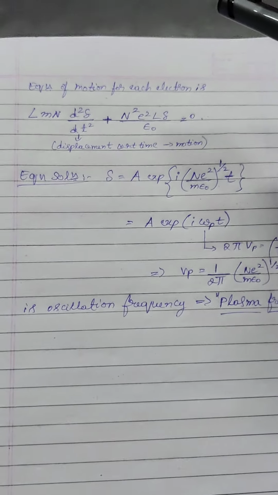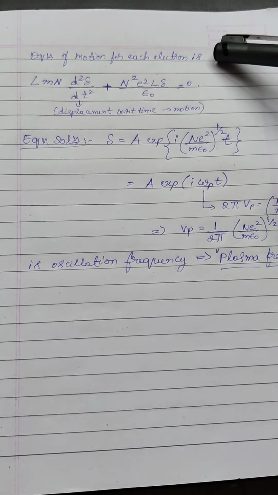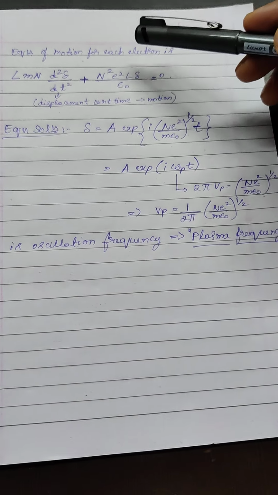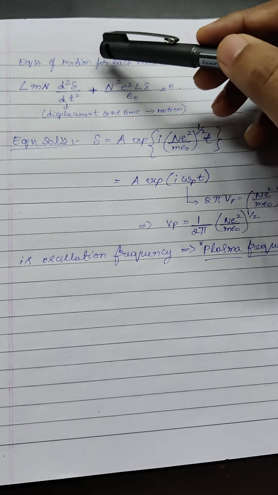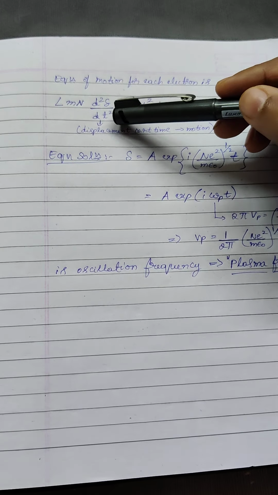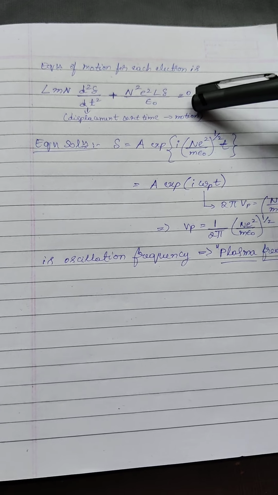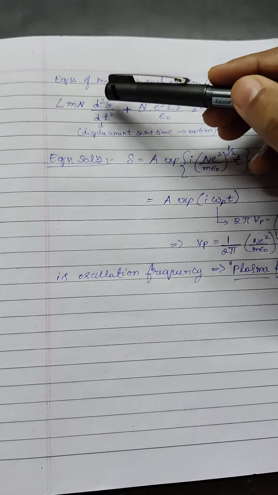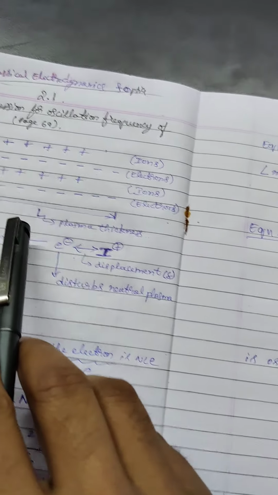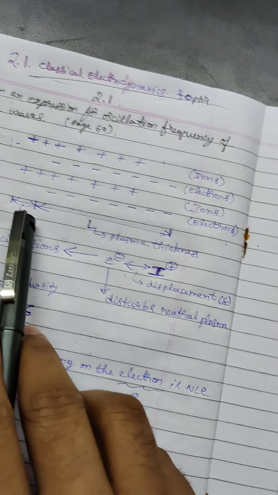Now the equation of motion for the electron. Any equation of motion, how it comes is displacement with respect to time. That we can call motion. The displacement here, we know that delta is a small displacement.